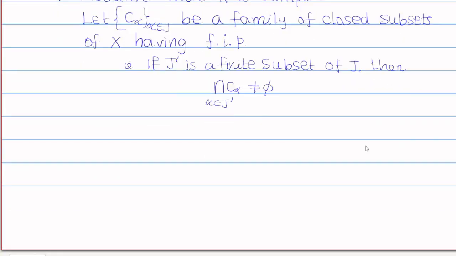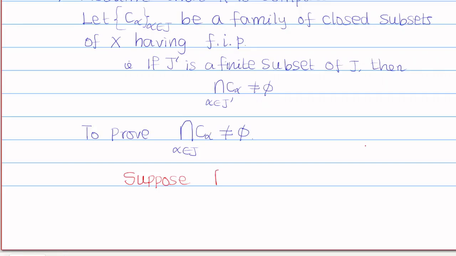Now what I need to prove is that the arbitrary intersection, the intersection of all C alpha where alpha belongs to J, is non-empty. Suppose this were empty. So let us assume that this arbitrary intersection is empty.